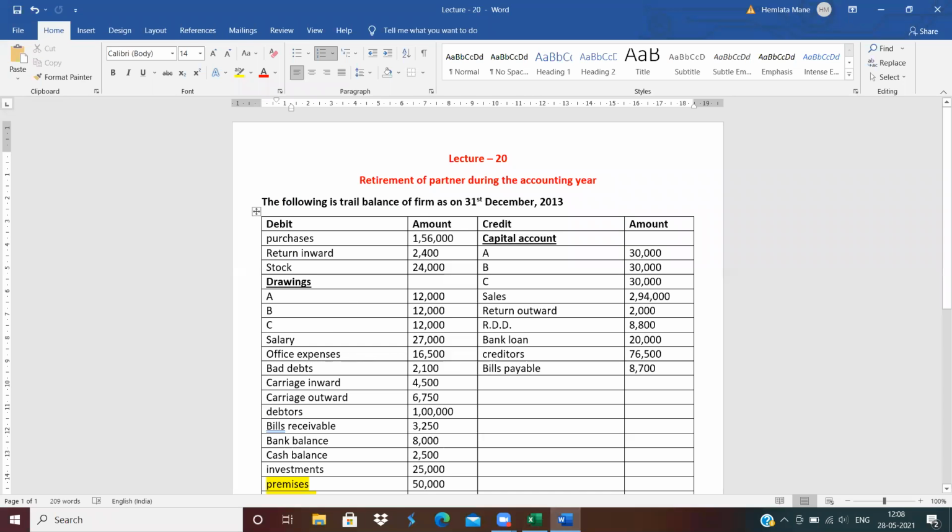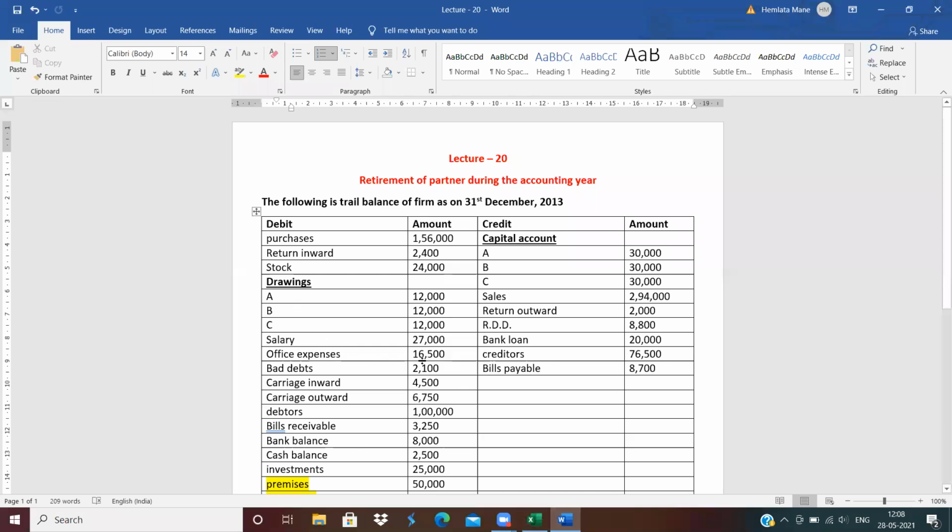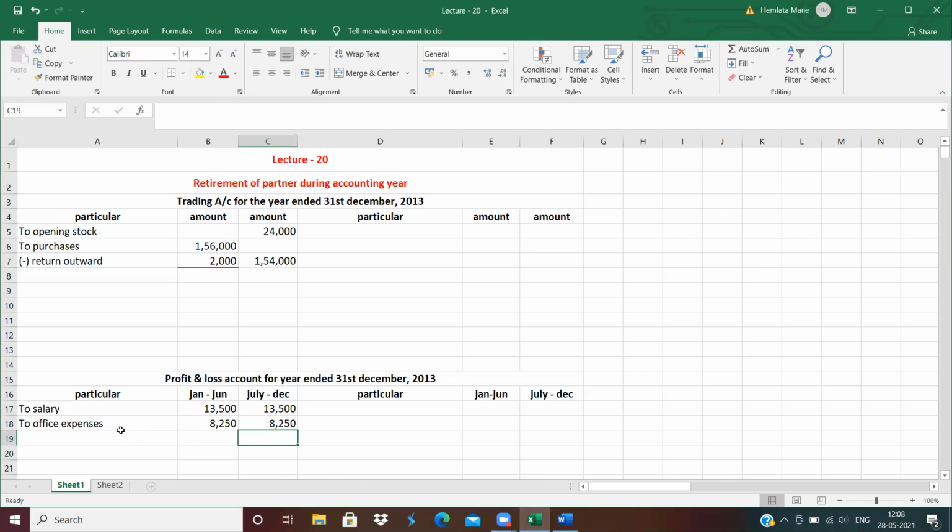Now next is office expenses. To office expenses. Again distribute the amount equally. Office expenses 8,250, 8,250. Okay, because how much are the office expenses? Office expenses 16,500. Half of it means 8,250, 8,250.